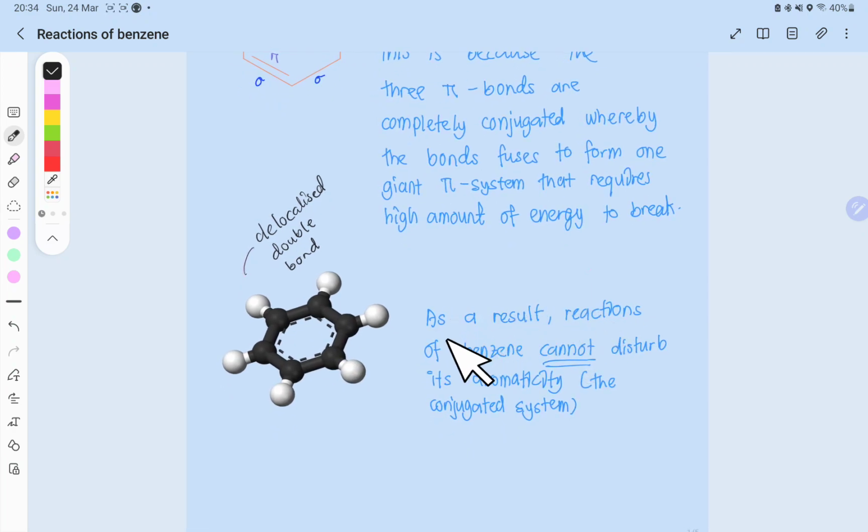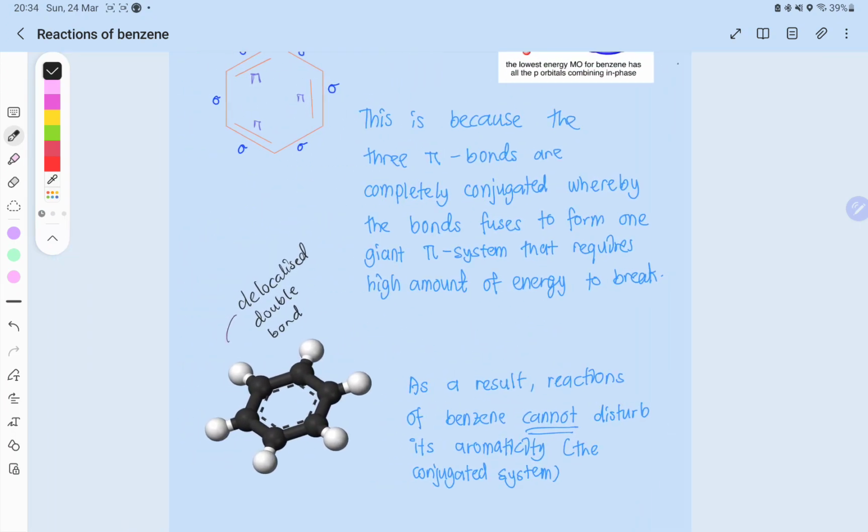And as a result, reactions of benzene cannot disturb its aromaticity, which is the conjugated system. Jadi kalau kita nak buat tindak balas dengan benzene, kita tak boleh nak kacau pi bond ni. Maksudnya kita tak boleh hilang pi bond ni, which means that unlike alkene, benzene cannot undergo addition reactions.